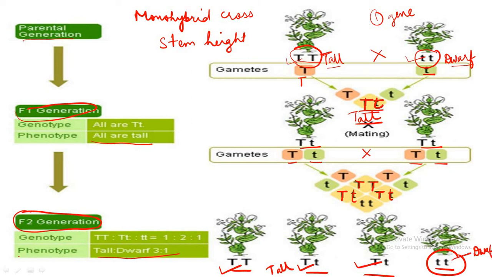So if we consider the phenotypic ratio of F2 generation, that is tall is to dwarf, it is 3:1. Whereas if we observe the genotype of all these four plants, it is capital T capital T, capital T small t, capital T small t, and small t small t. So capital T capital T is one time, capital T small t is two times, and small t small t one time. So the genotypic ratio is 1 is to 2 is to 1.